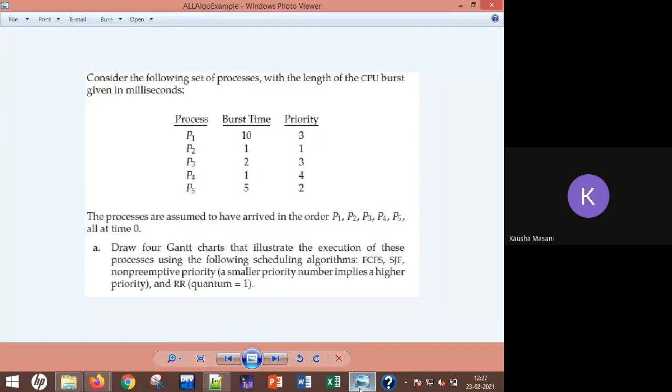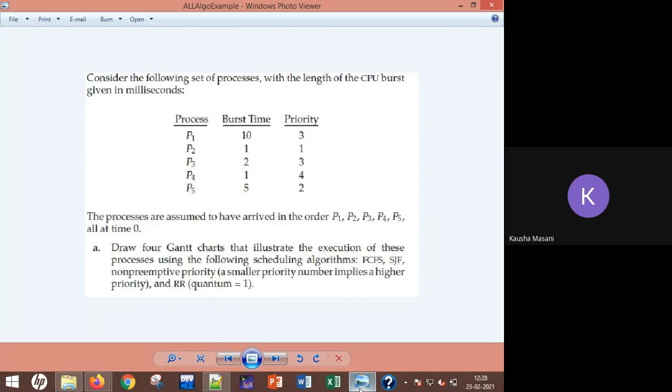P2. Smaller the number implies higher the priority. See, here it is said the smaller priority number. That means out of 3, 1, 3, 4, 2, the smaller the number, the higher the priority.